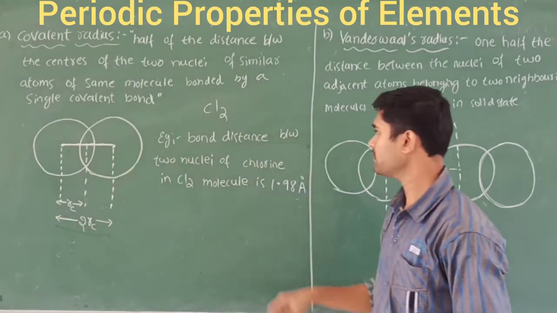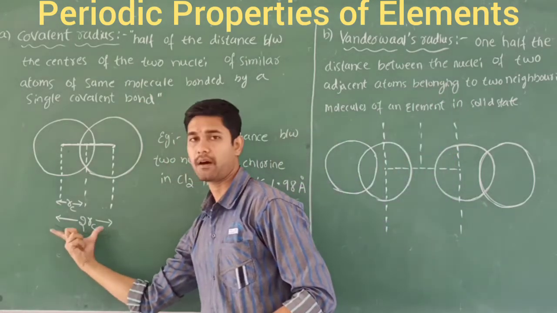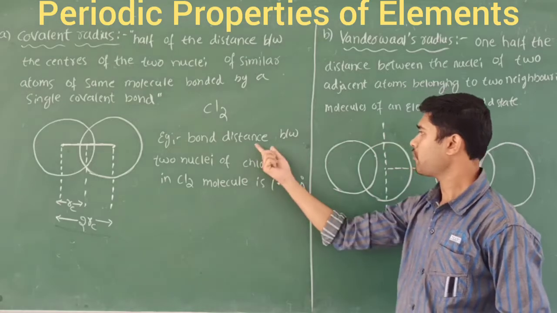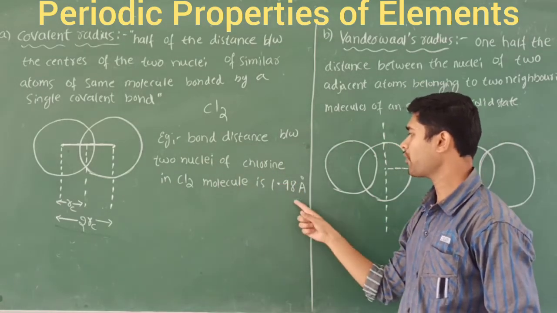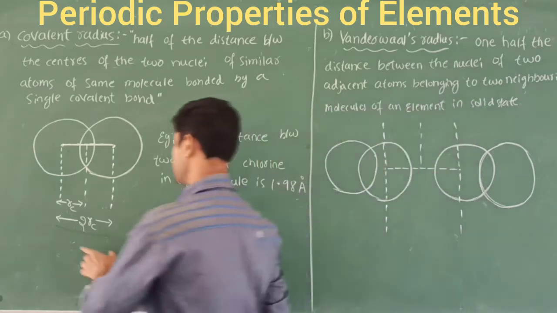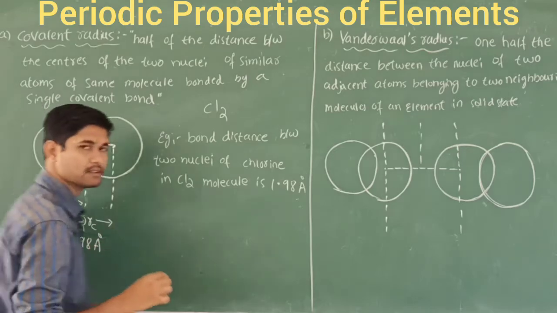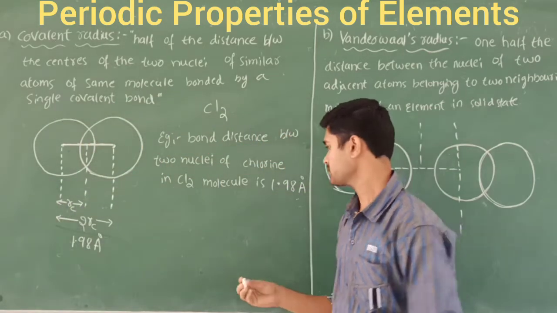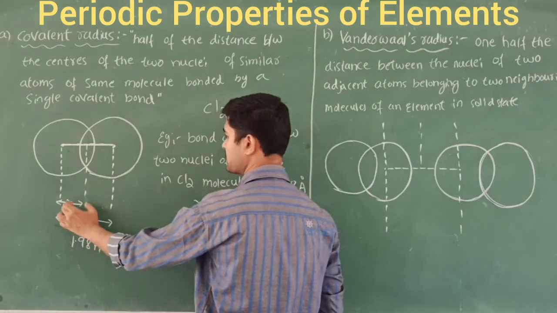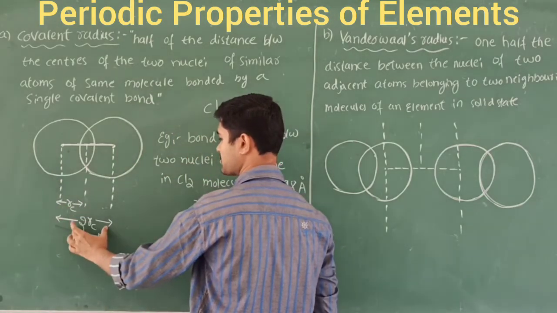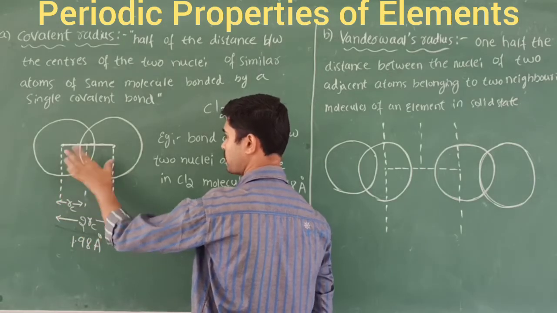Let us take one example. The bond distance, meaning the whole distance between the two nuclei, between the two chlorine atoms in a Cl2 molecule is 1.98 angstrom. So what about its covalent radius? The covalent radius is Rc, and 2Rc is the complete distance, that is, two radii of this molecule.